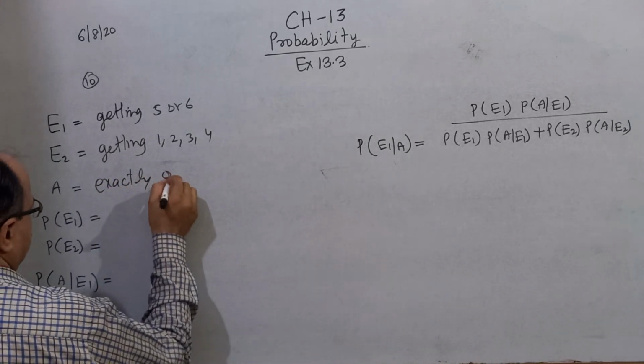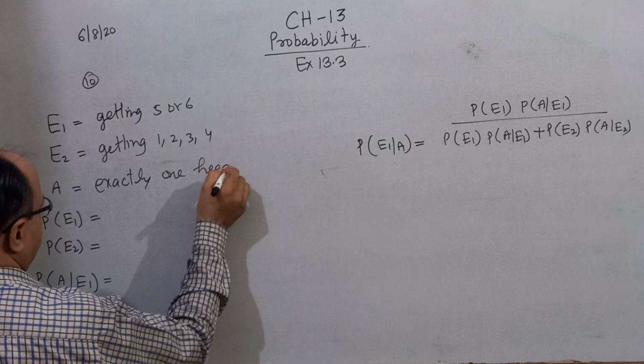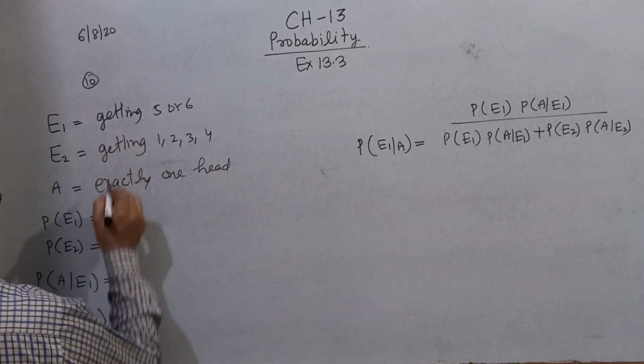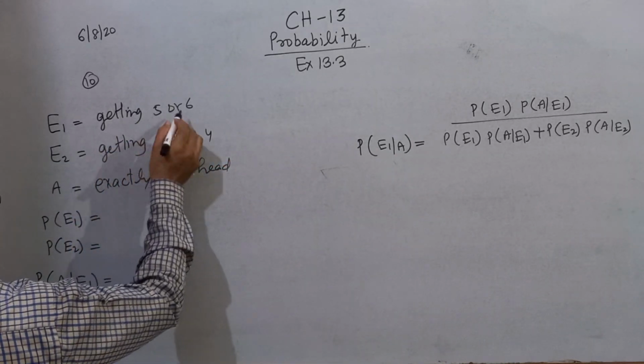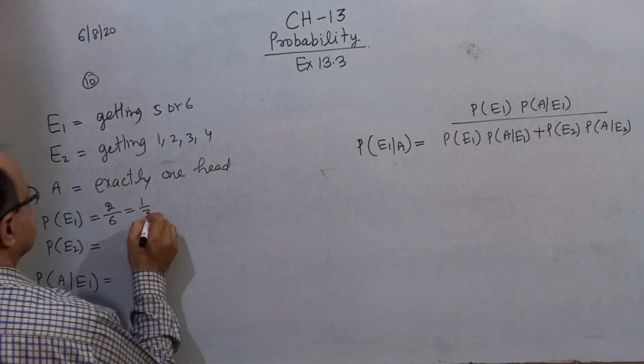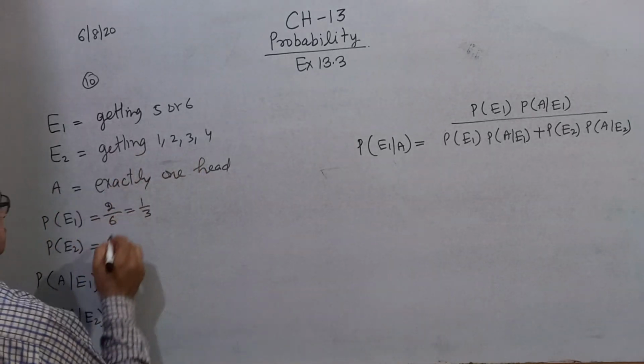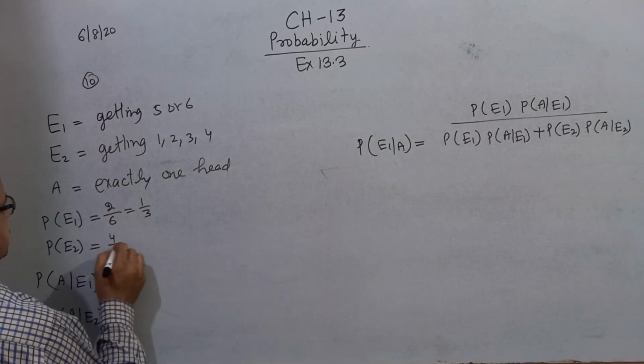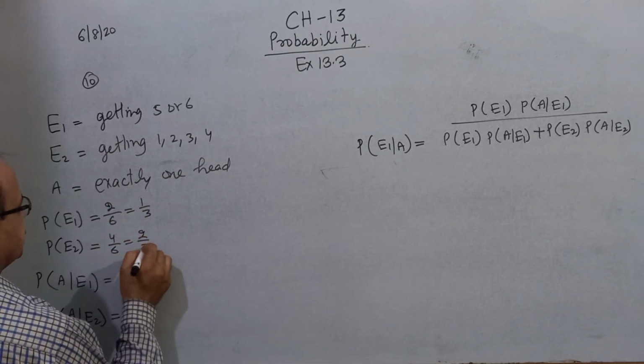Exactly one head. Probability of E1: what is the probability of coming 5 or 6? That is 2 by 6, which is 1 by 3. And probability of E2 is 4 by 6, that is 2 by 3.